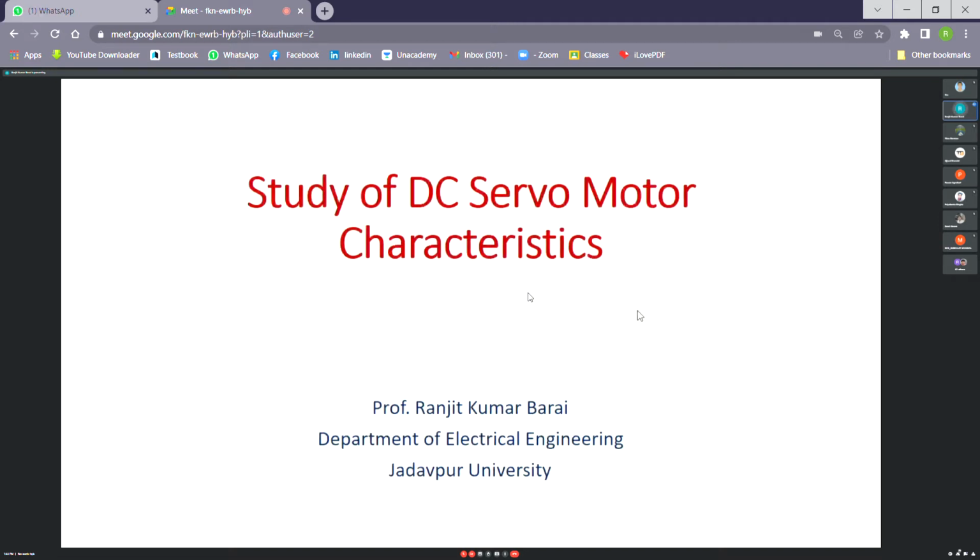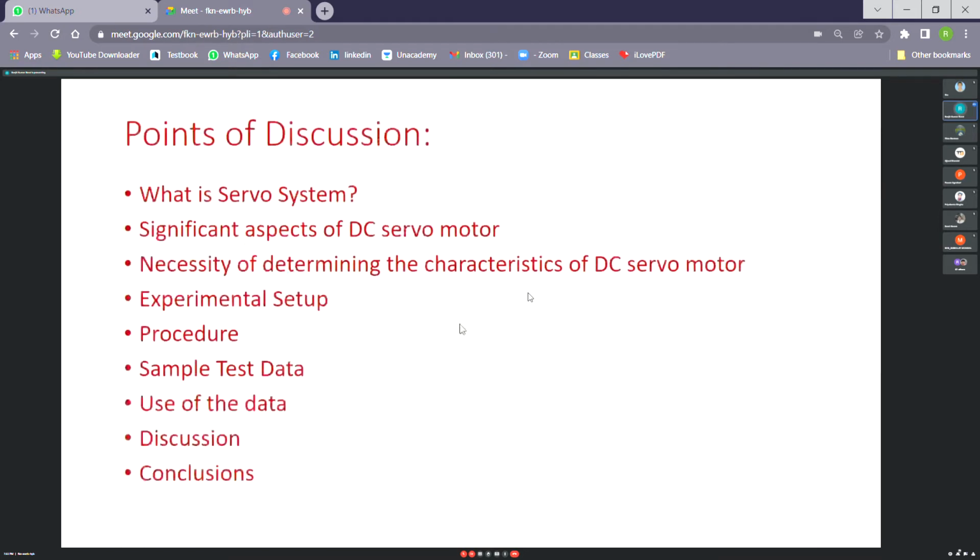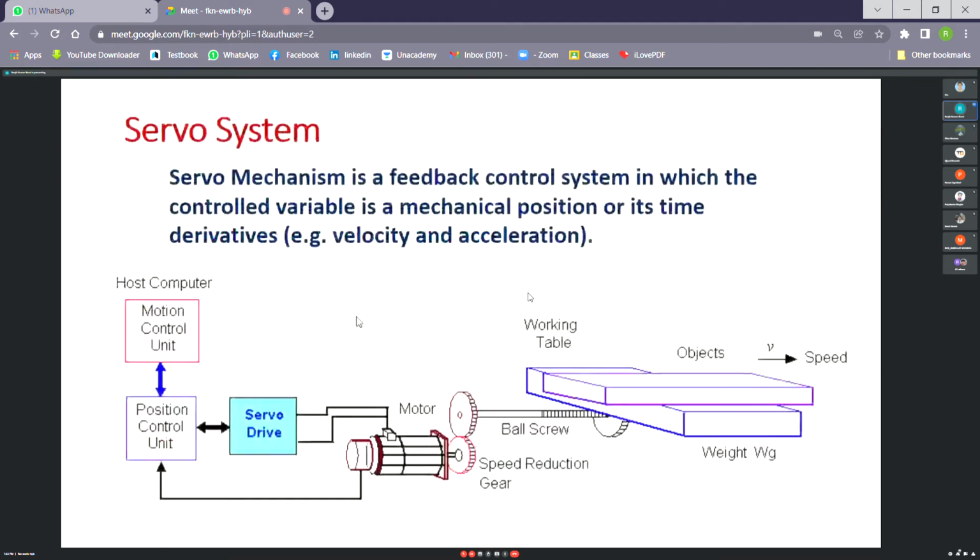Now these are the points I'm going to discuss. Servo system. This is a typical servo system. A servo system is a system which tracks the reference and gives the motion accordingly. So this is a typical servo system where this table is being moved as per the motion command.